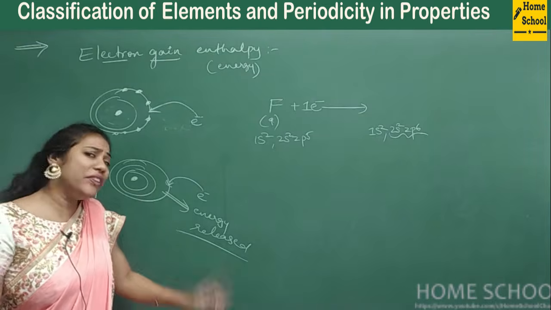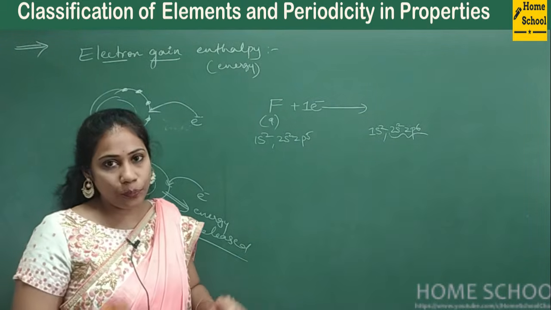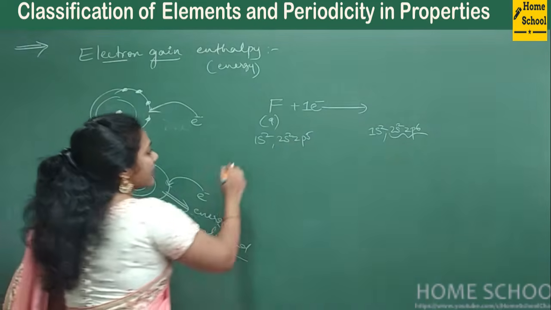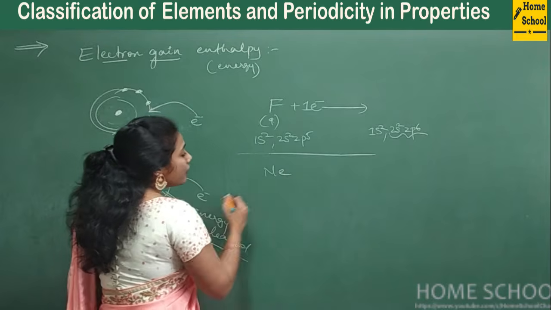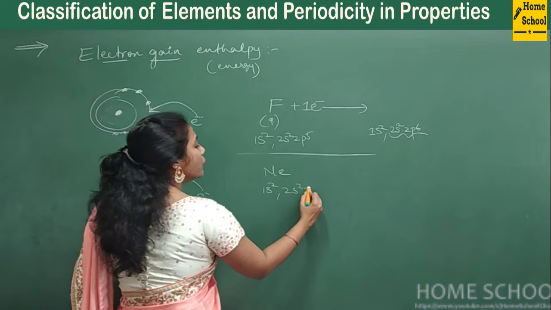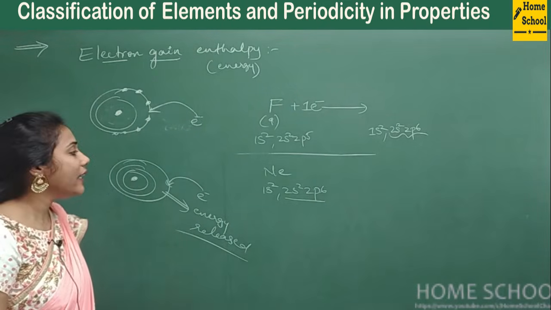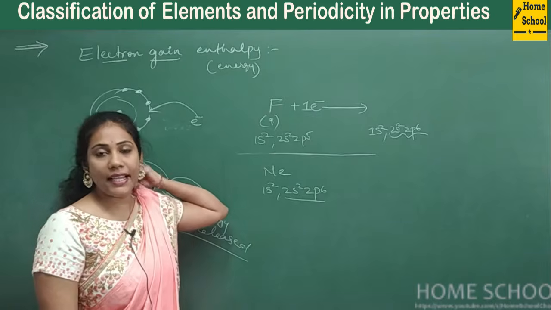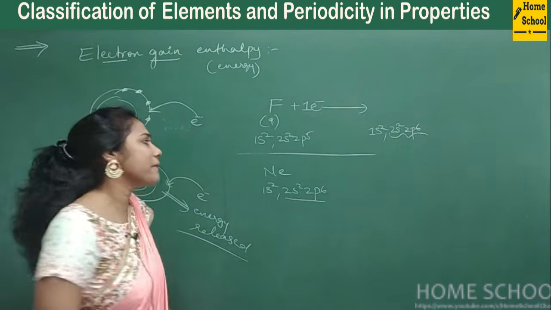But in every case, energy is not released. There are some exceptions, I'll tell you. For example, there is neon, right? Neon's electronic configuration is 1s2, 2s2, 2p6. Already it is very much happy. It has 8 electrons in its last shell. It's very comfortable with whatever electrons it has.